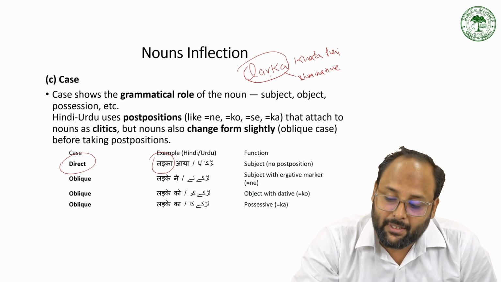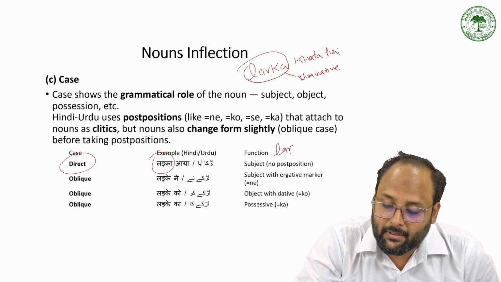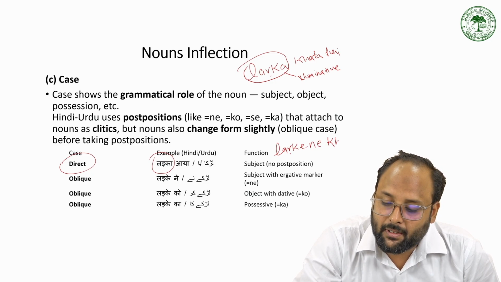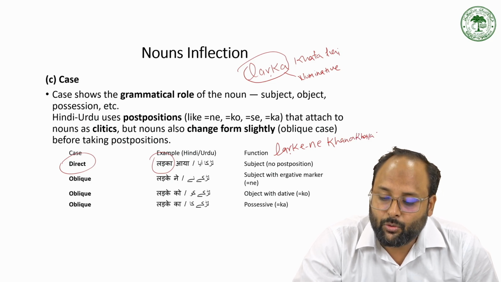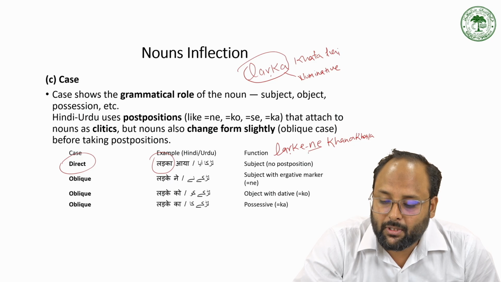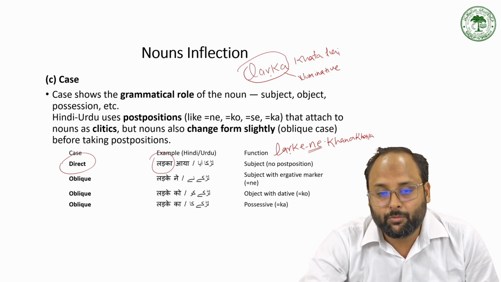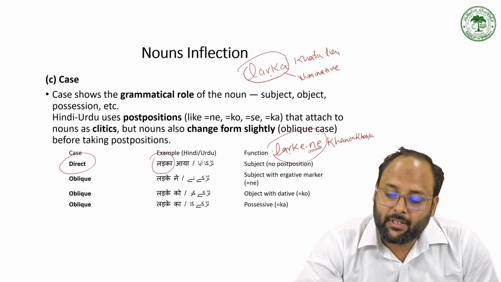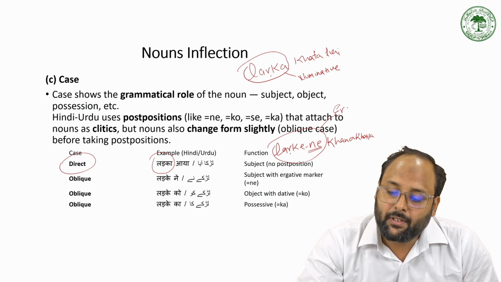Or when we say ladke ne khaya, ladke ne khana khaya, it has a particular postposition to make it the ergative subject.